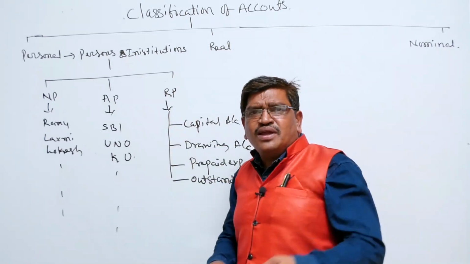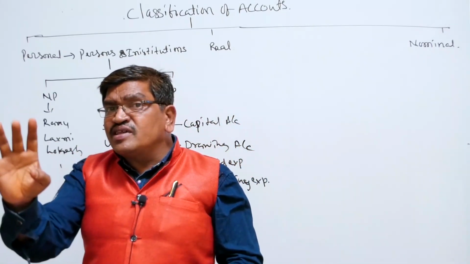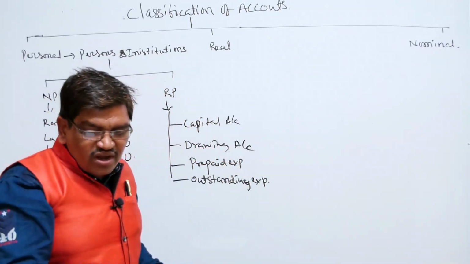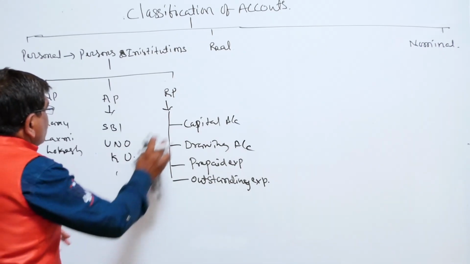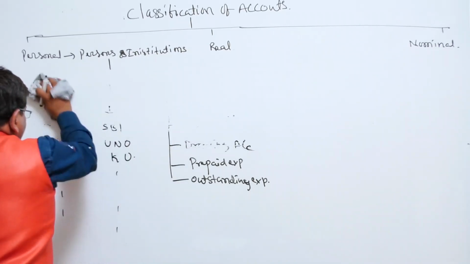Representative persons are the capital account, drawings account, prepaid expense account, and outstanding expenses. That is all the information regarding the personal account. Then coming to the real account.